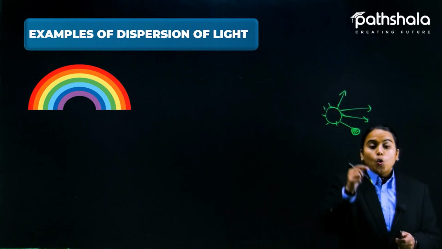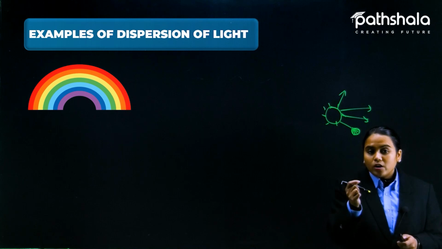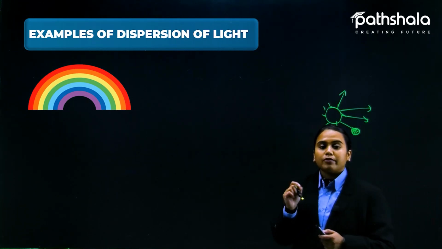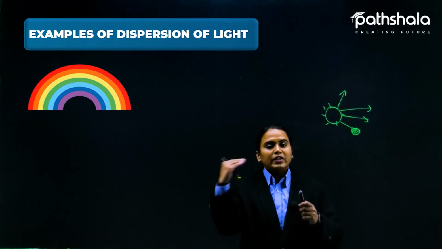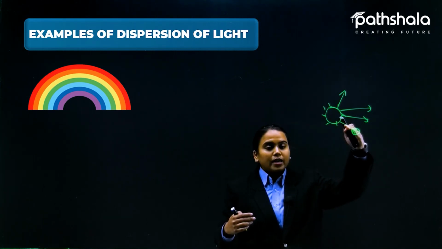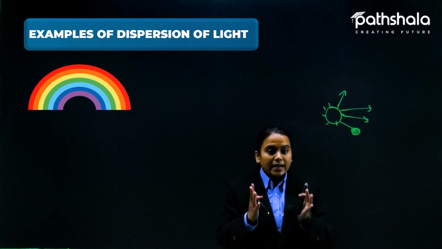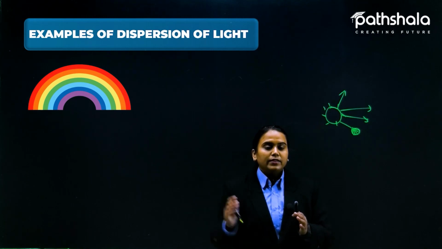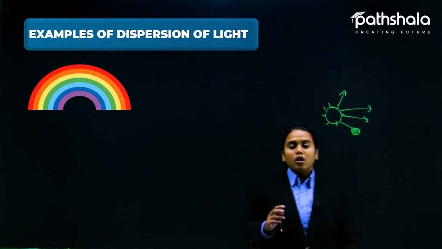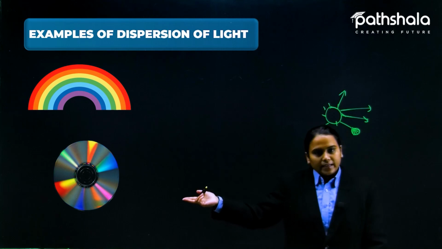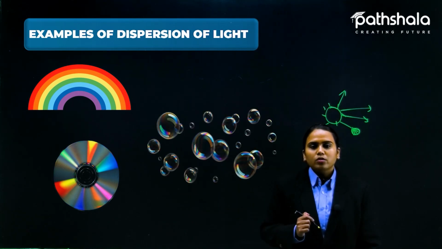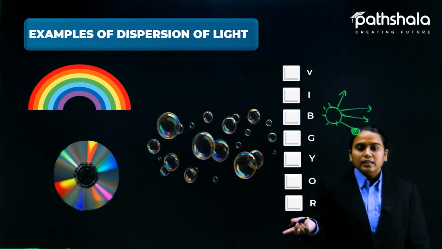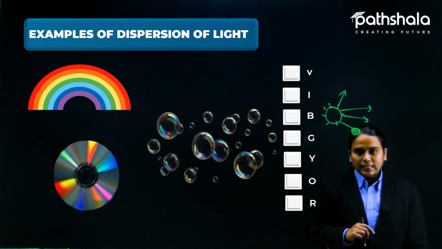Okay, so due to the water droplet, refraction is happening there, light passing through a transparent medium. So the light ray which is coming here is now bending according to the wavelength. In this case we have 7 colors, and all the 7 colors are there, like in the CD example also, and the bubbles example also.